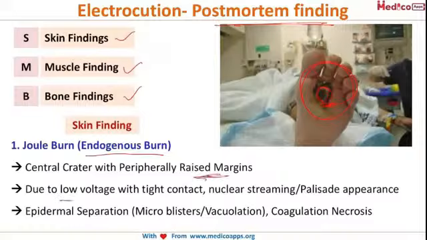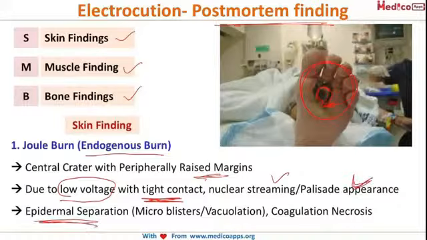It is due to low voltage, but there is a tight contact. There is a nuclear streaming or palisade appearance, and epidermal separation occurs due to microblisters or vacuolation, and also there is coagulation necrosis. These all are features of endogenous burn or joule burn. It is due to low voltage but tight contact with the source of electricity.